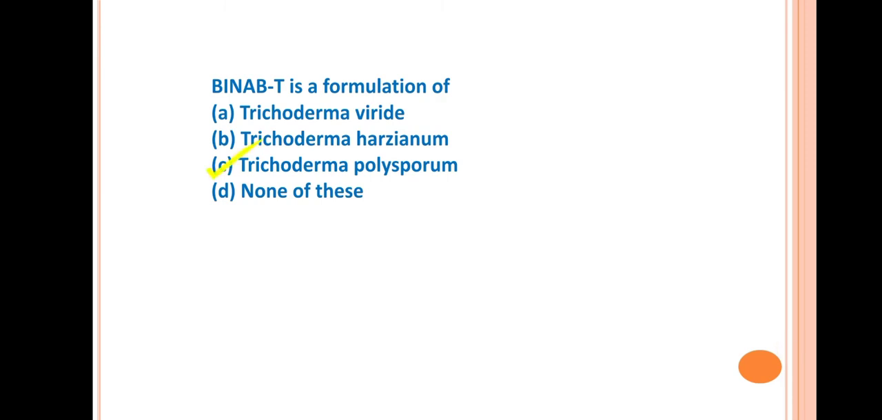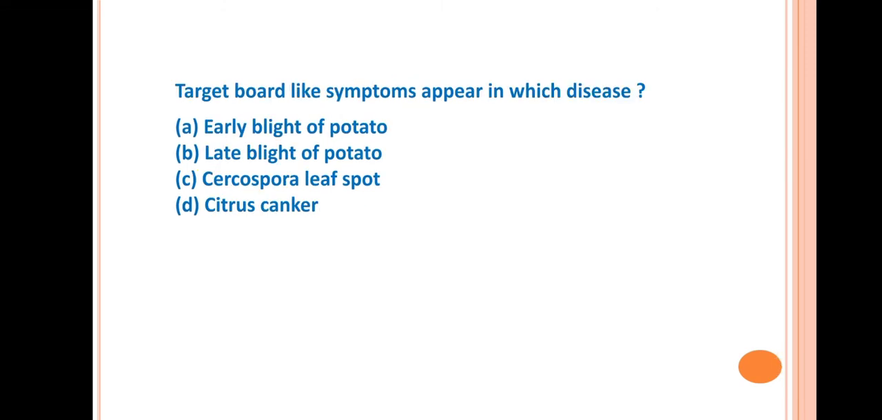Next question is BNAP-T is a formulation of. Answer is Trichoderma polysporum. This is a very important question and mostly asked in different exams. This Trichoderma polysporum, this is a biocontrol agent and the formulation available for this biocontrol agent is the BNAP-T. This is a trade name of this biocontrol agent. Okay, Trichoderma polysporum.